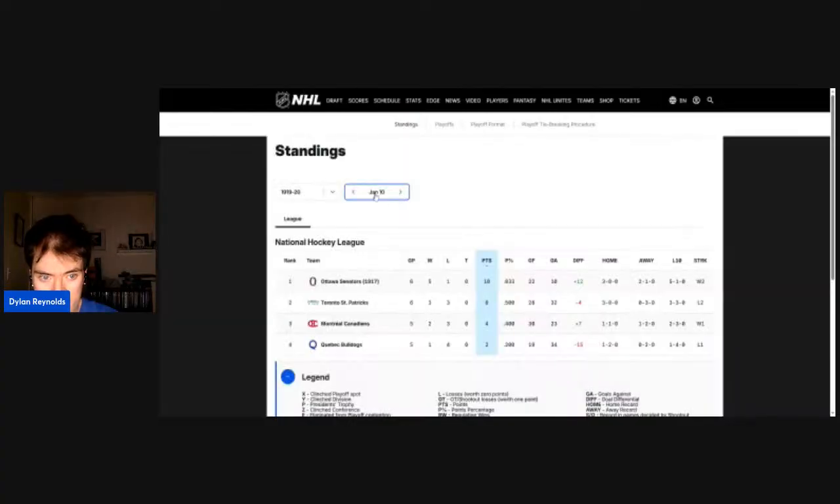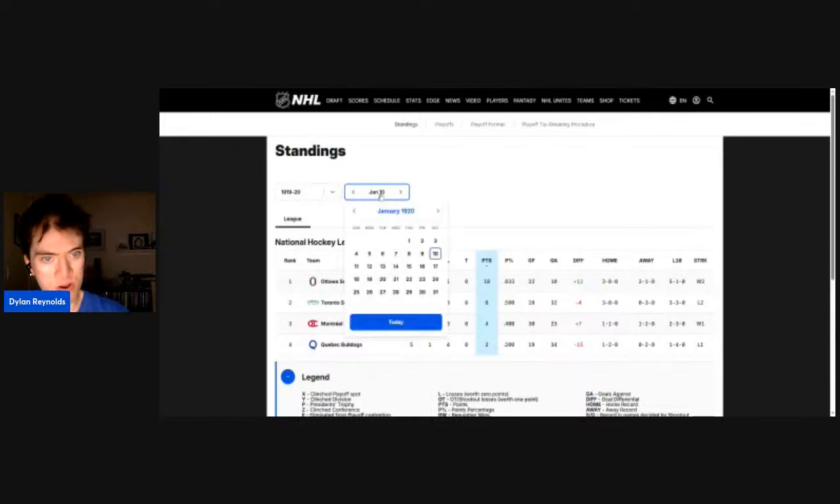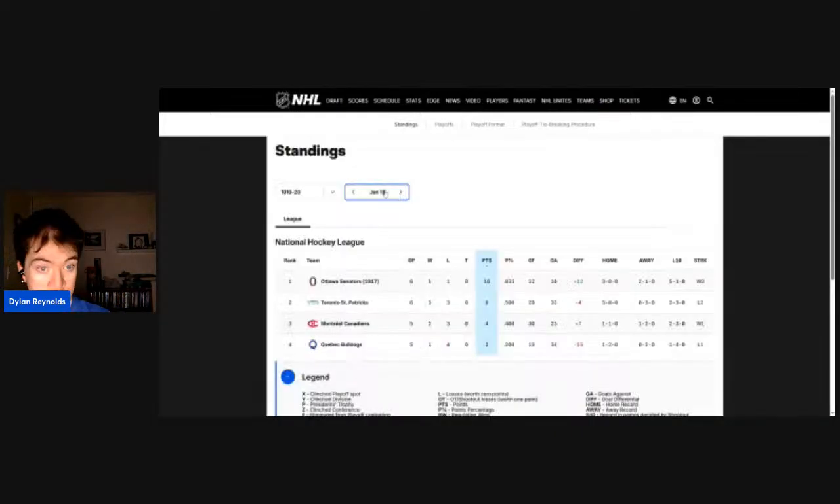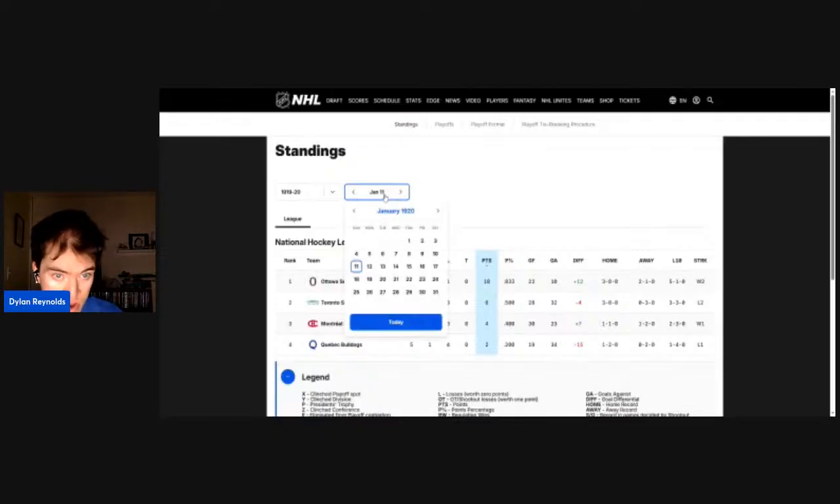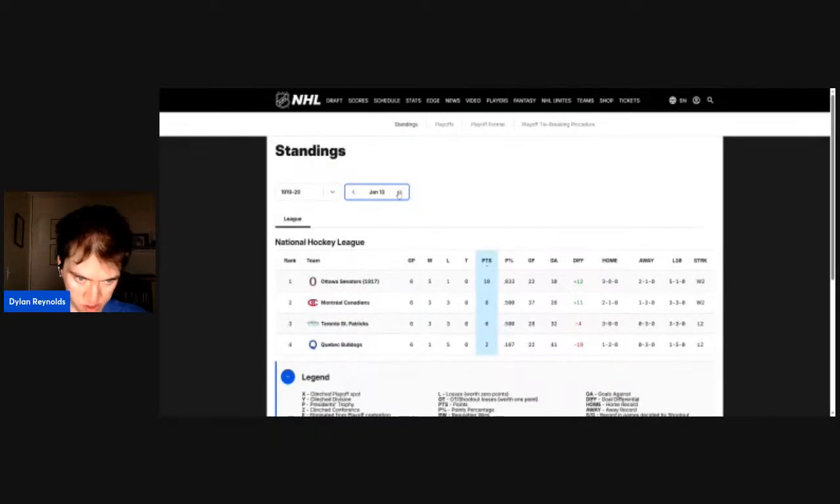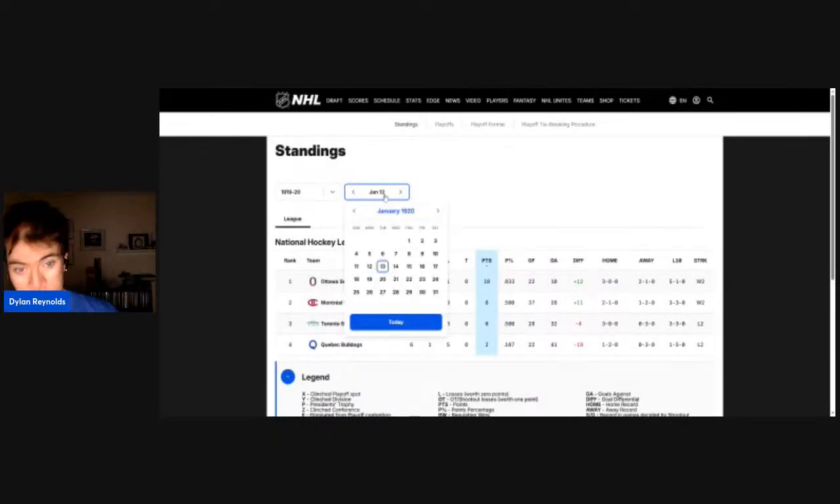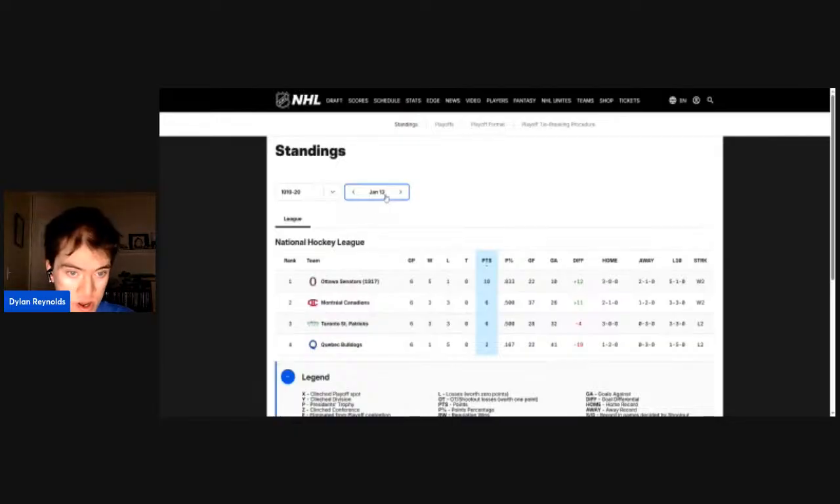This is Saturday, January 10th, 1920, and that's loss number 3 for Toronto, and that's 32 goals against, and that is a 2-game losing streak, the longest losing streak since the 1918-1919 season. So this is Sunday, January 11, 1920, no change there. This is Monday, January 12, 1920, no change there. This is Tuesday, January 13, 1920, no change there. And this is Wednesday, January 14th, 1920.